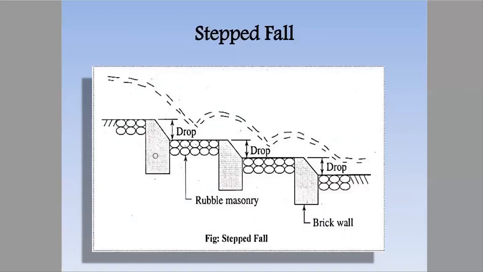Here you can clearly see the stepped falls, where the fall is designed in 3 steps, basically 1, 2 and 3. The same work that was done earlier in the OG fall, or that comes in further falls, is done here in 2 or more steps. So this is called a stepped fall, and you have to keep in mind that the beds here are of rich cement mortar and rubble masonry.